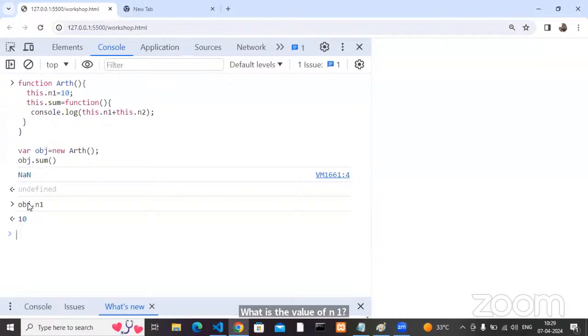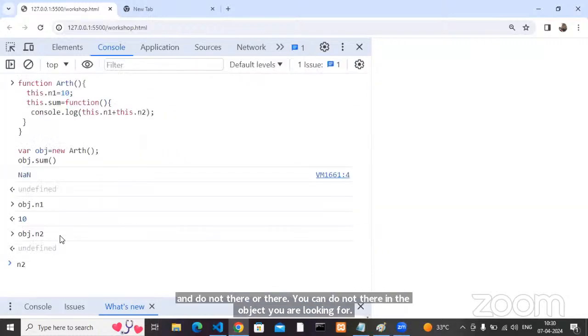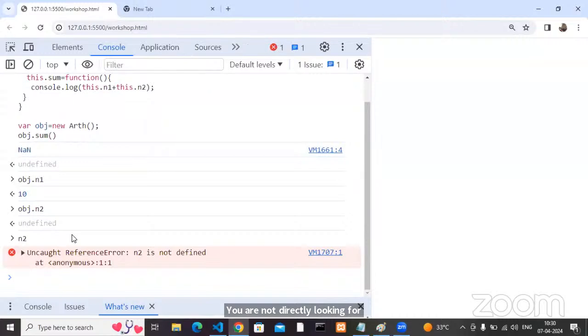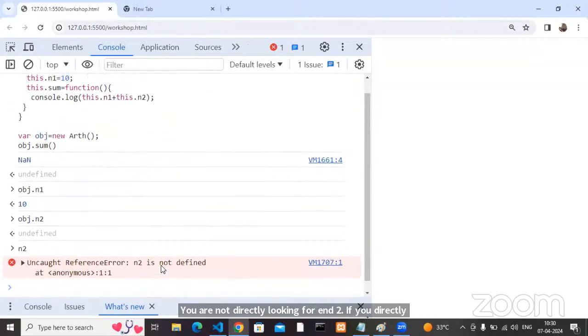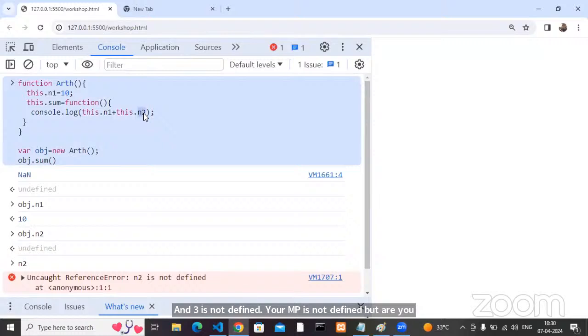That's the reason for 10. In the object, is n2 there or not? N2 is not there. You are looking for n2 in the object, not directly. If you look for n2 directly, your answer is correct: n2 is not defined. But are you looking for n2 directly, or for n2 inside the object?